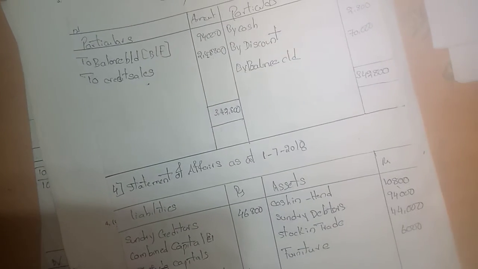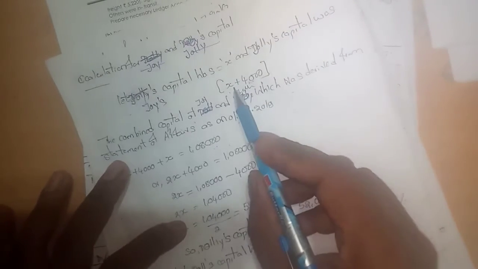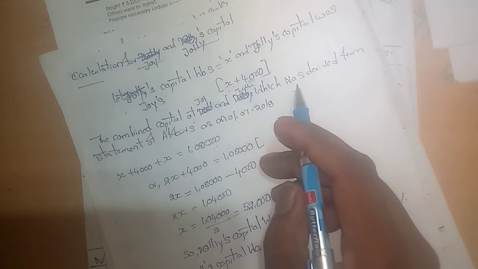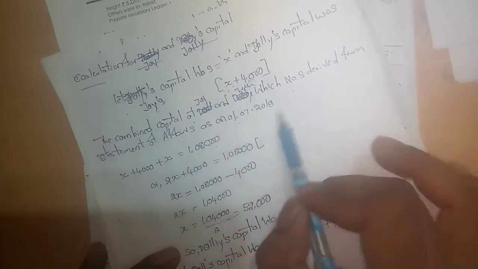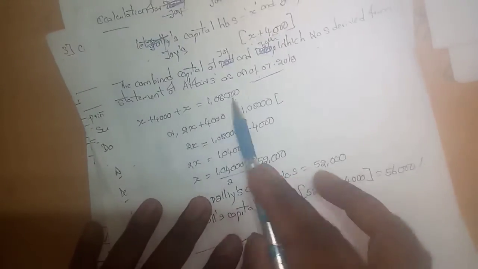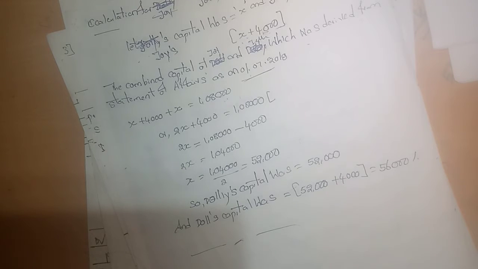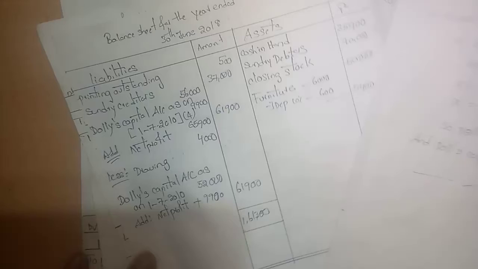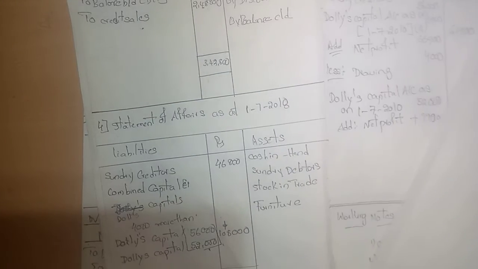And the working is here. So more than 4,000. Let's assume x equal to 4,000. Suppose x is what you assume for the capital. So taking x as an example, 4,000, capital equal to 1,2,700. That is the combined capital, so the balance figure in the statement of affairs. So we calculate the statement of affairs.